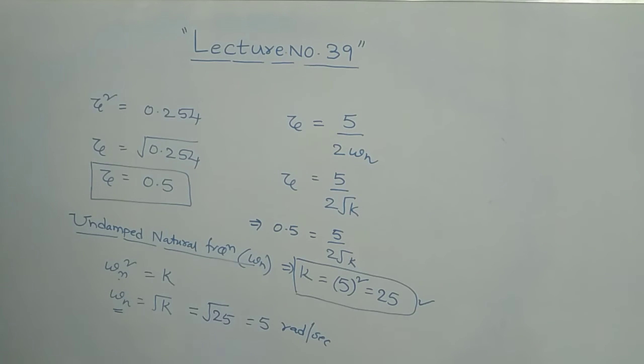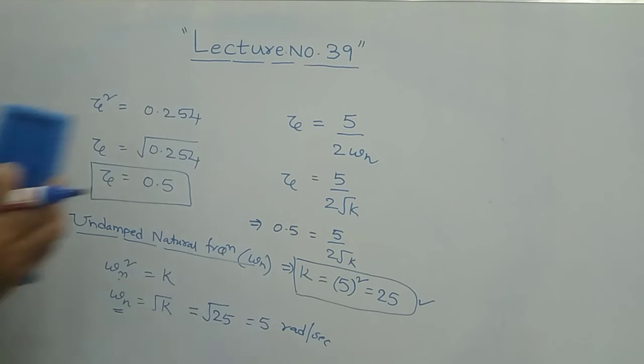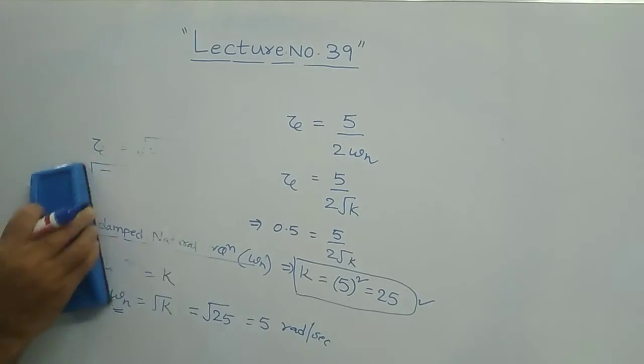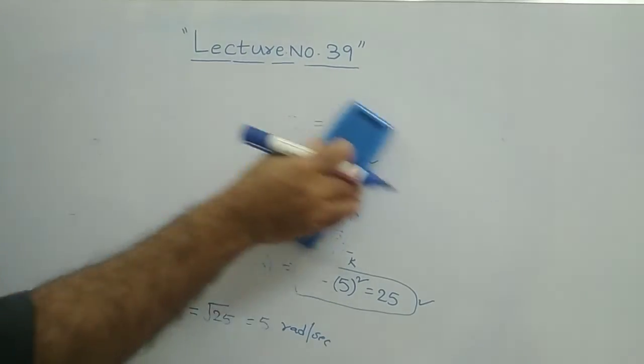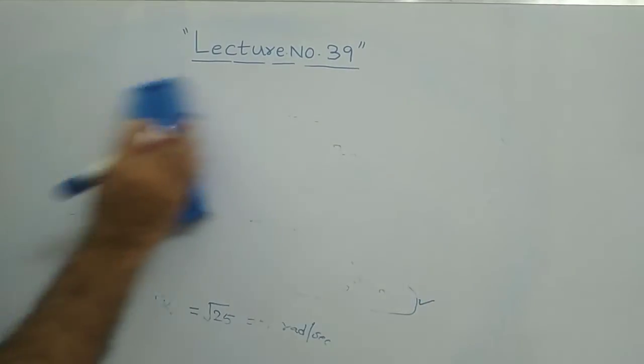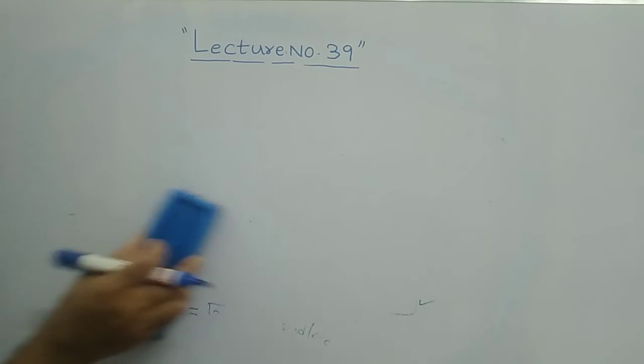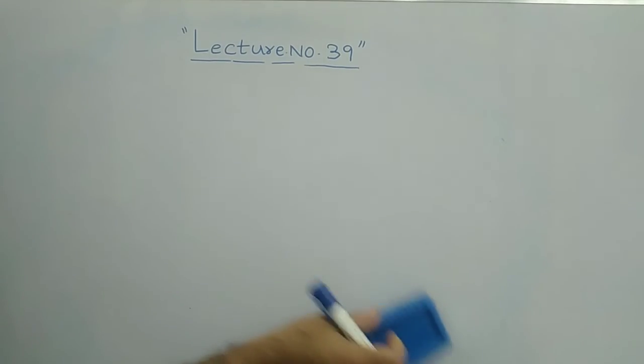Then what have they asked? The undamped natural frequency has come. The damping factor, this is the second parameter they have asked, that is also found. Then the time required to reach the first maximum, meaning peak time. What is the formula for peak time? Tp is equal to pi by omega d.